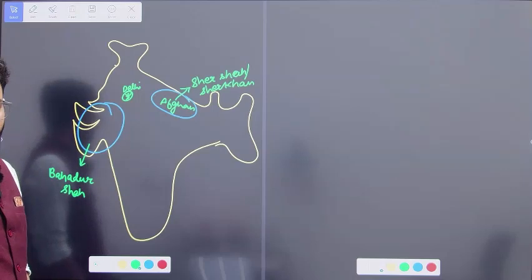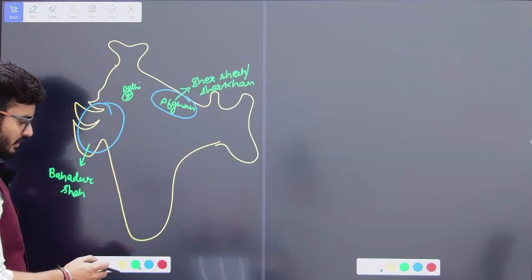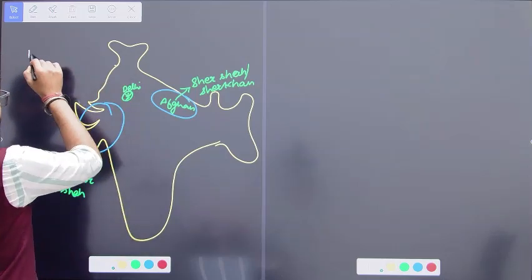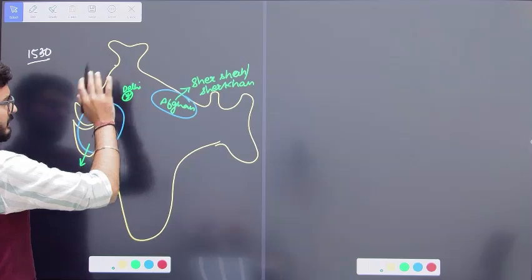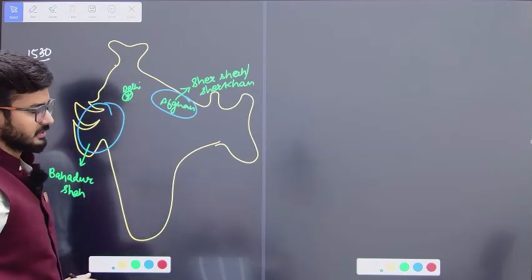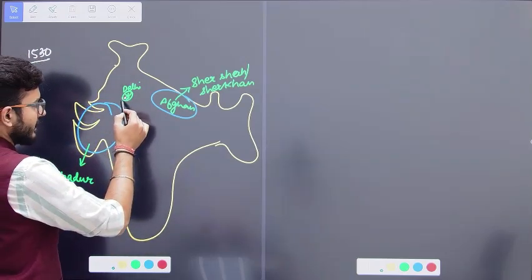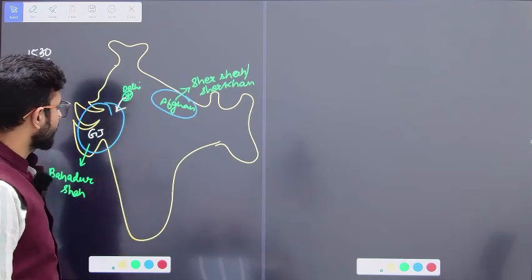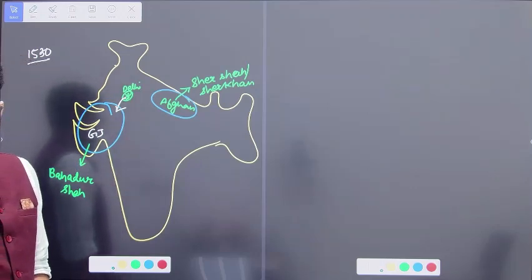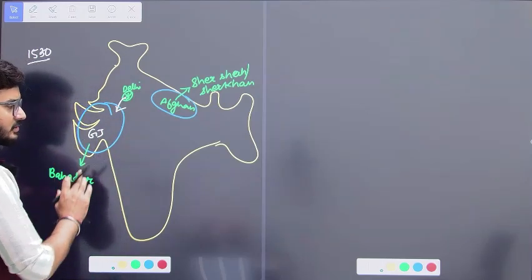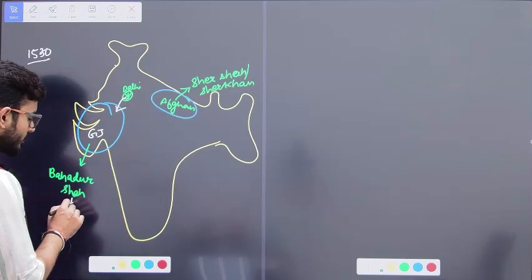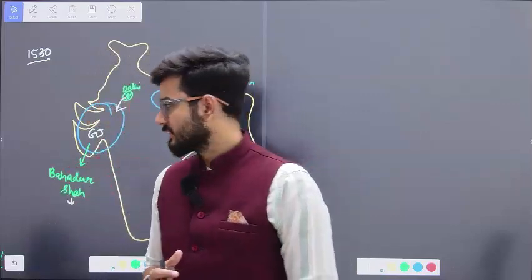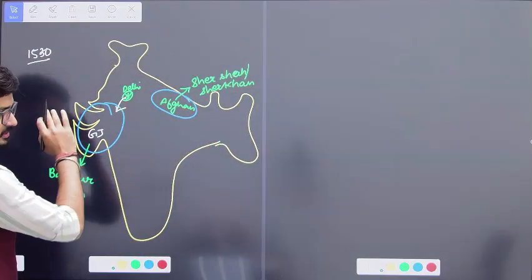Now understand this chronology, guys. When Humayun is becoming the emperor, that is 1530, this diagram is of 1530. Initially he is trying to expand towards the Gujarat area. Now when he is trying to expand in Gujarat, Bahadur Shah is ruling. Bahadur Shah was a regional ruler, so he knew that he is not that powerful.